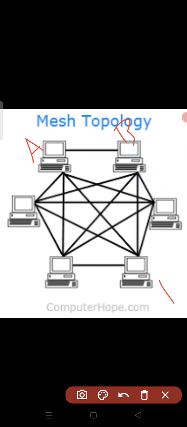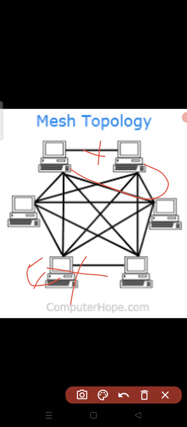There is no problem if any one link fails. If this link fails, the data transmission can be done from this side to this side, A to B. If the E link fails, from this side the data can be transmitted through any of the other network paths, we can say.